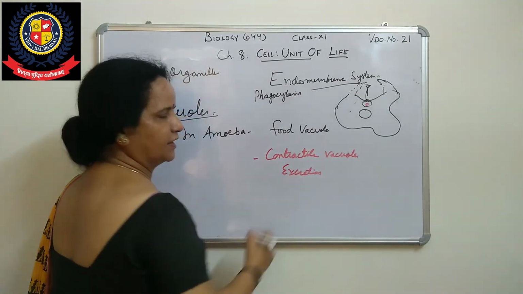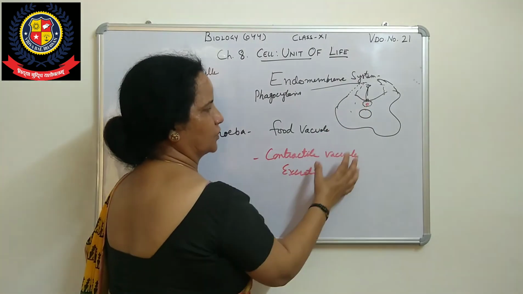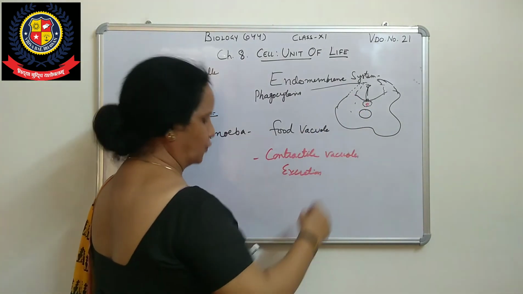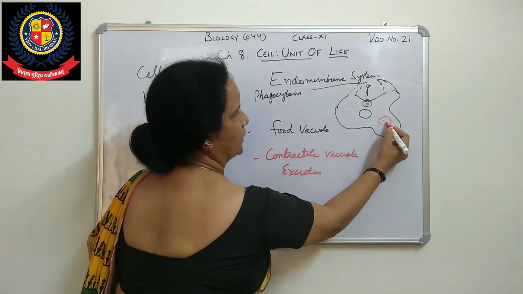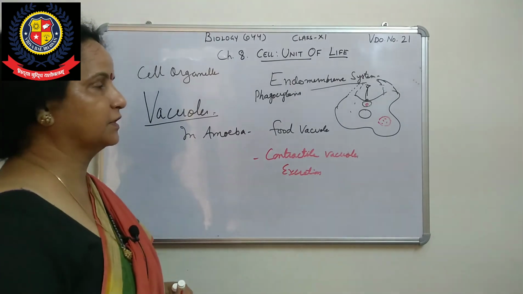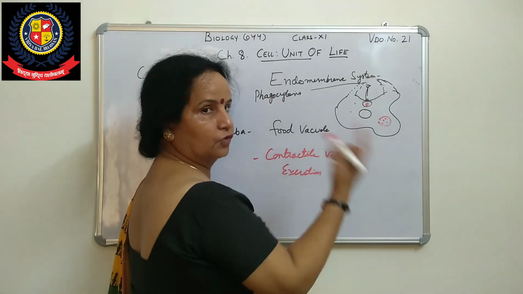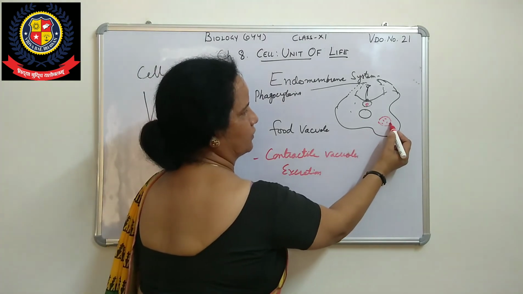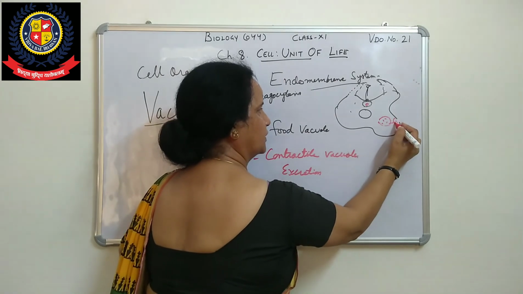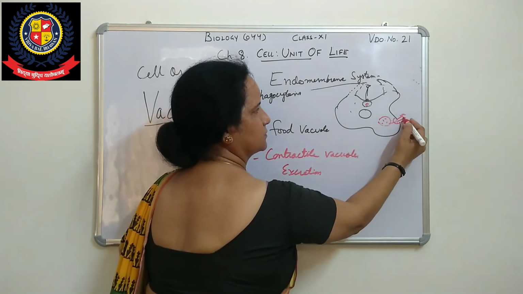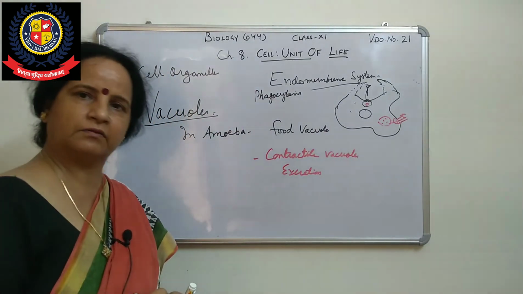That is the contractile vacuole. What will happen? Here all toxic substances or undigested food will be collected in the contractile vacuole. They will maintain the water balance also, water and salt balance, osmoregulation you can say. Then slowly it will move towards the plasma membrane, and then it will burst out here. All these things come out, and then the membrane will again be in a normal shape.